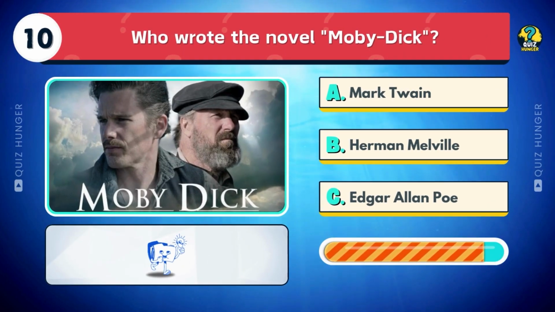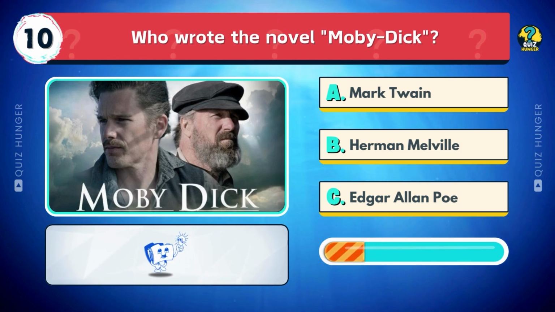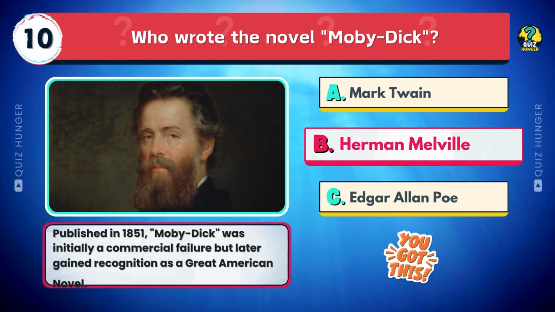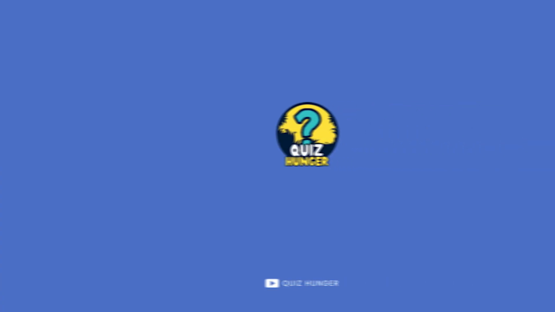Who wrote the novel Moby Dick? Mark Twain, Herman Melville, or Edgar Allan Poe? Published in 1851, Moby Dick was initially a commercial failure but later gained recognition as a great American novel.